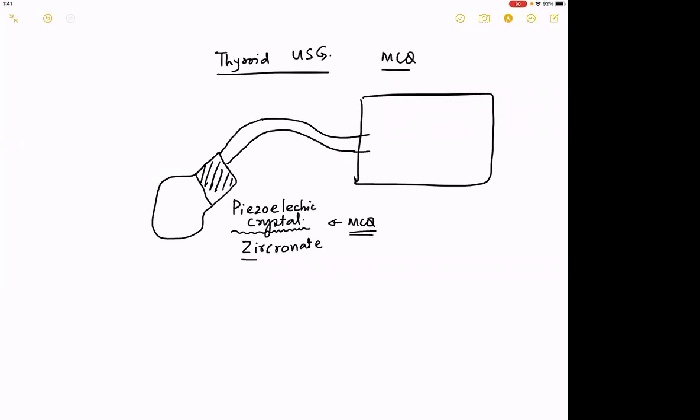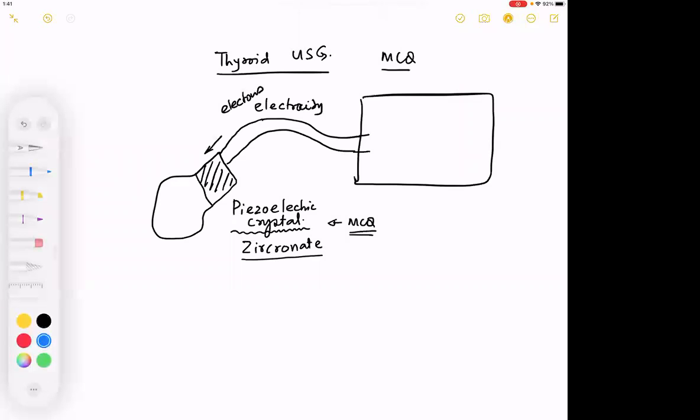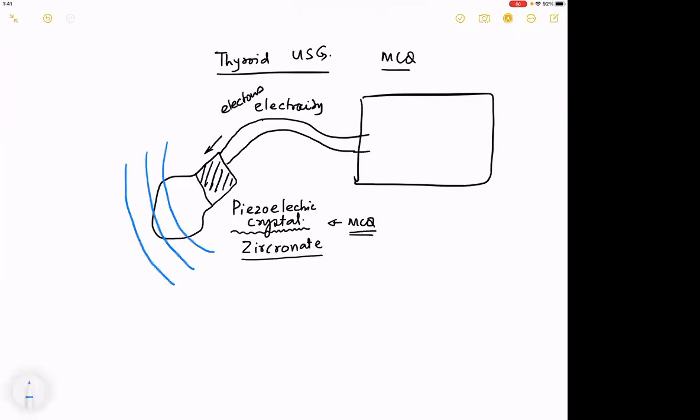Some people use silica also. We are not physics guys, but we are now. So what is so special about zirconate? When you give electricity, or technically enough electrons, what happens to these zirconate crystals? They vibrate. And when they vibrate, they generate ultrasonic waves. Understand that.